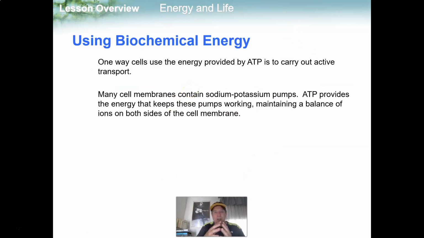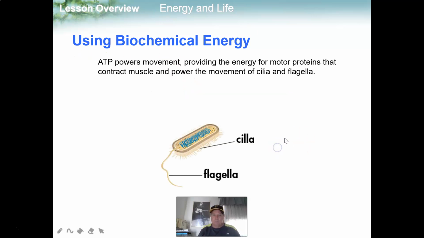One way cells use the energy provided by ATP is to carry out active transport. Again, we're talking about in the cell membrane. Active transport, needing power to get things in and out of the cell with those protein pumps. Many cell membranes contain sodium-potassium pumps. ATP provides the energy that keeps these pumps working, maintaining a balance of ions on both sides of the cell membrane.